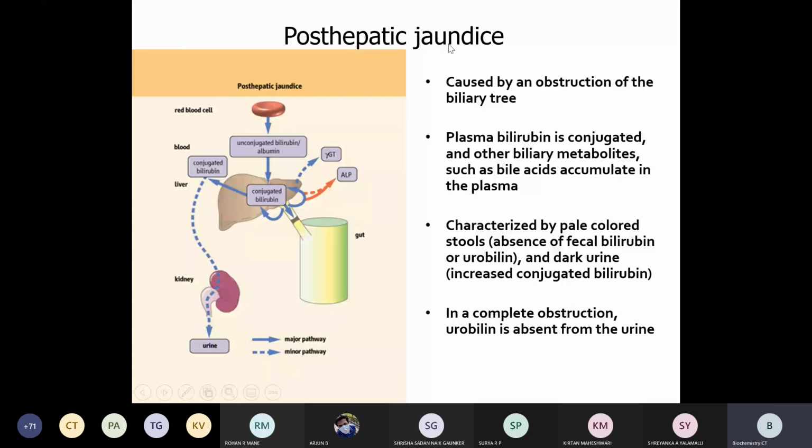That's why their levels will be increased other than bilirubin, such as SGOT and SGPT, which you have seen, right? Along with that, ALP also increases.